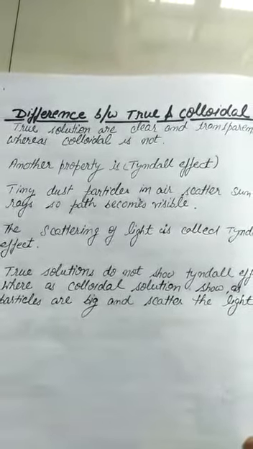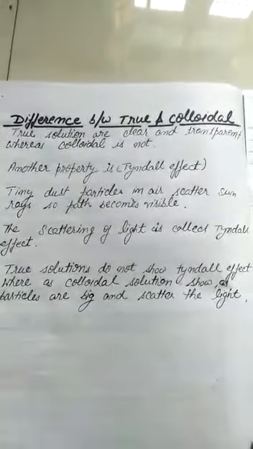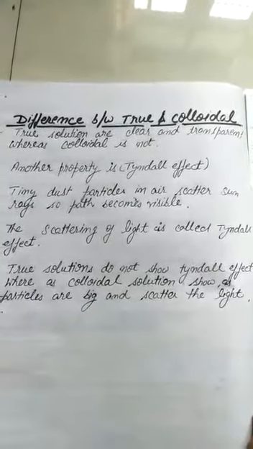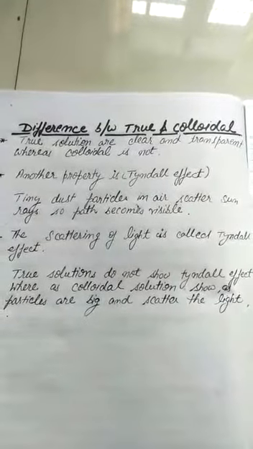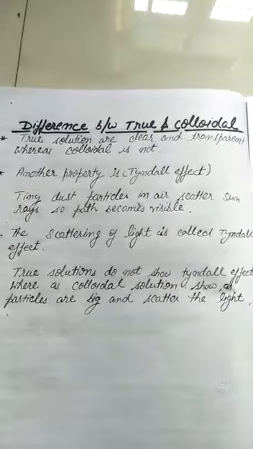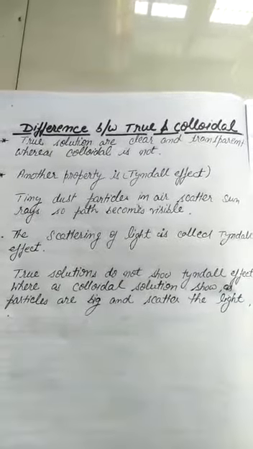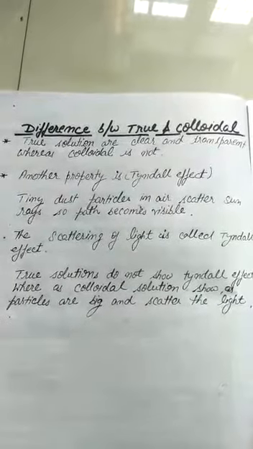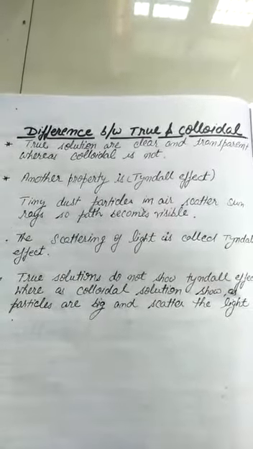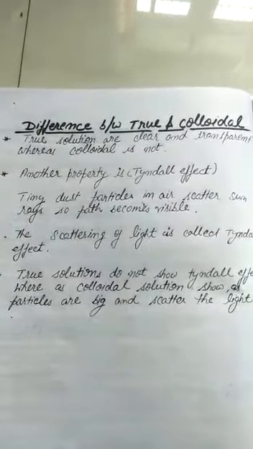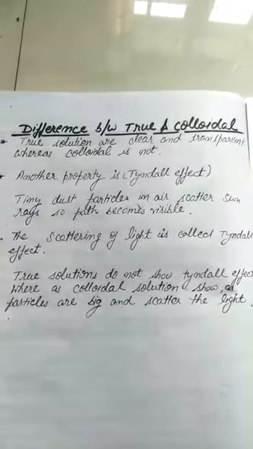The main difference between true and colloidal solution is that true solutions are clear and transparent, as copper sulfate solution is transparent. We can see through it, but colloidal is not. In milk we are not able to see through. And another property is Tyndall effect. Tyndall effect is that tiny dust particles in air scatter sun rays, so the path becomes visible.